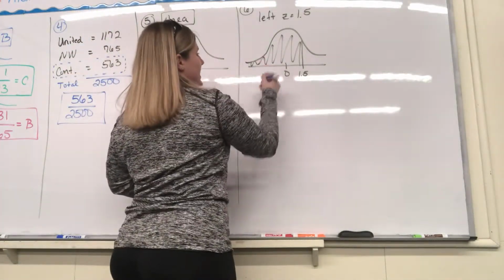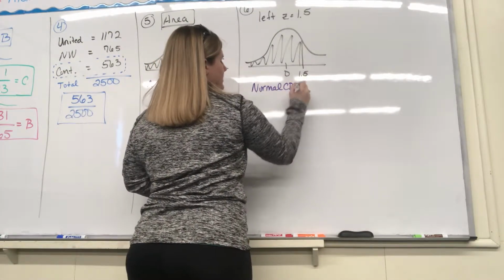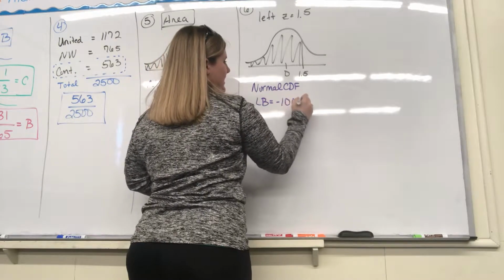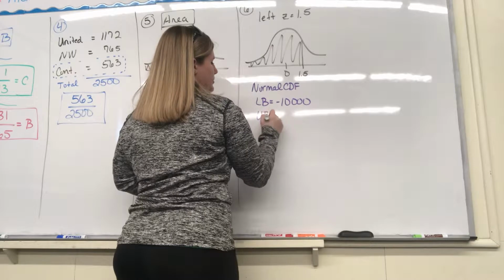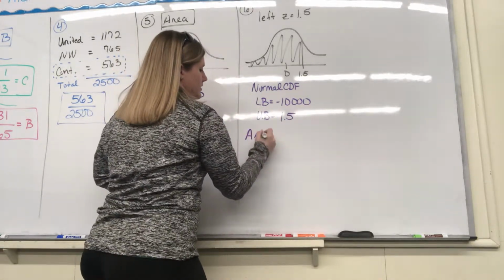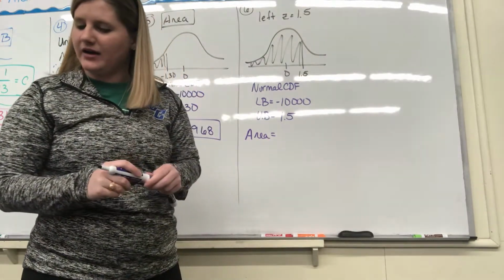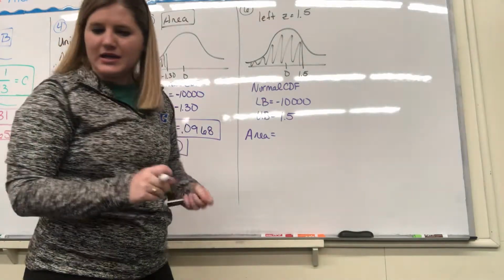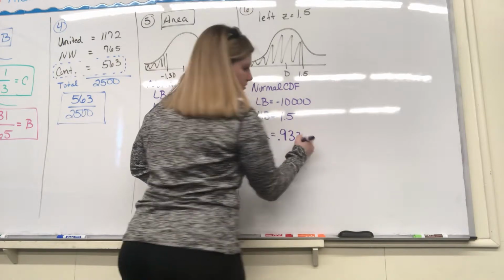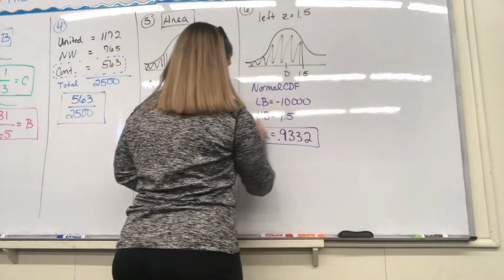So finding the area, we use our normal CDF, and we know our lower bound is negative 10,000, and our upper bound is positive 1.5. We put that in our calculator, and we would find that the area is 0.9332, which is answer B.